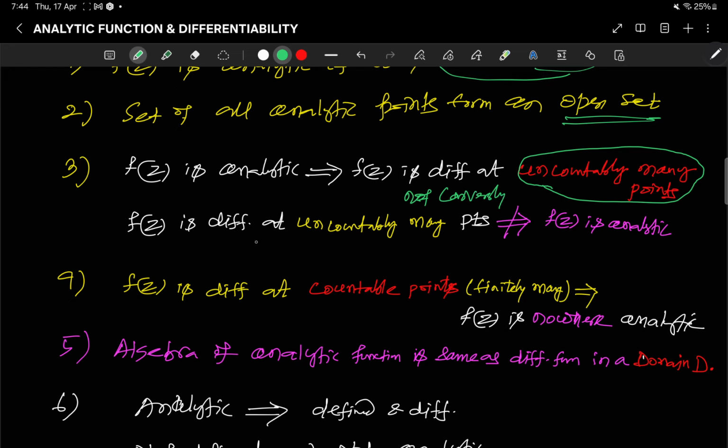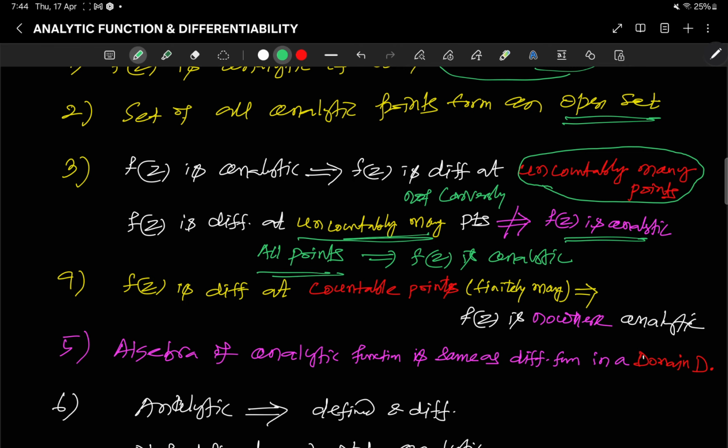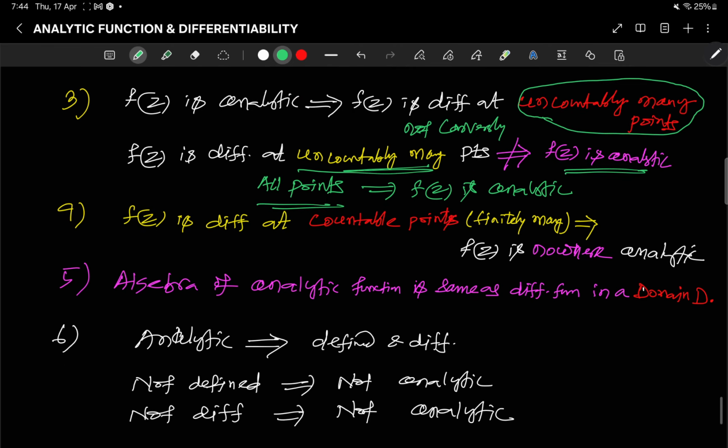Even if it is differentiable at uncountably many points, it is not necessarily analytic, but differentiable at all points implies analytic.